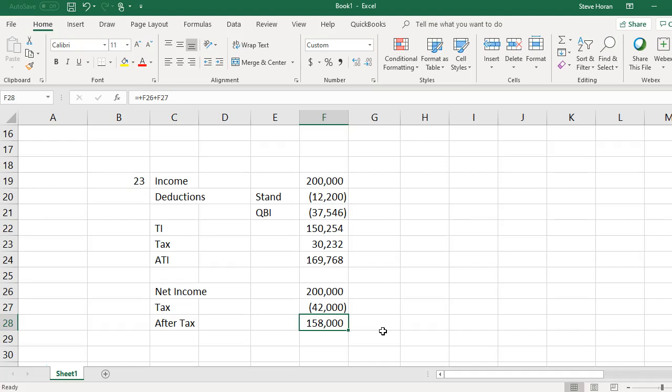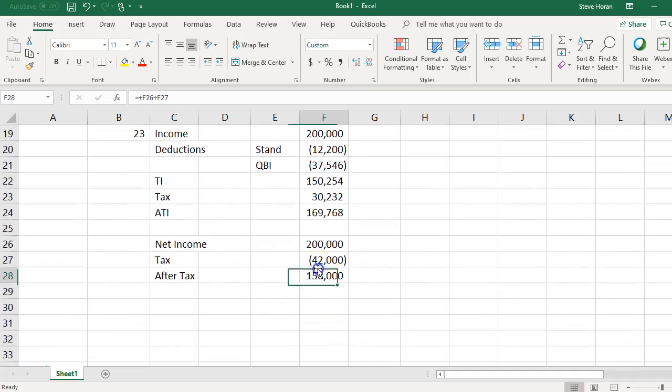Now they're going to dividend all of that to Kirsten, so she's going to receive a dividend. This is the corporate return right here. After tax of $158,000, it pays tax of $42,000. Now Kirsten is going to receive that on her personal return.